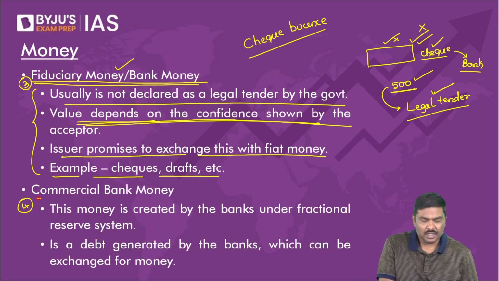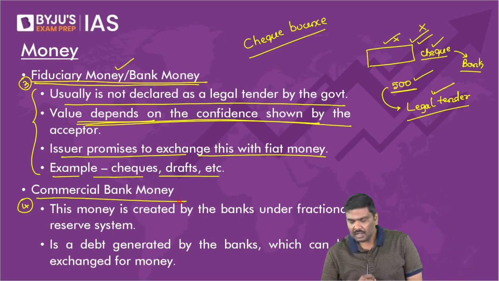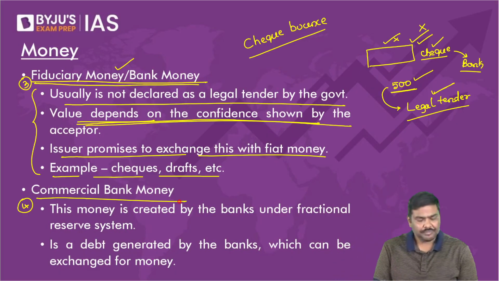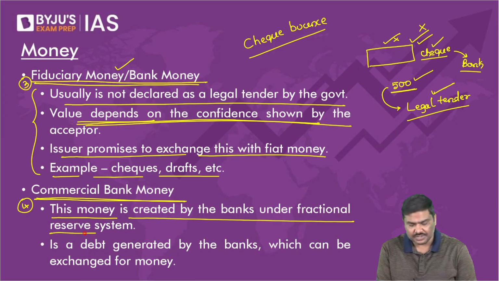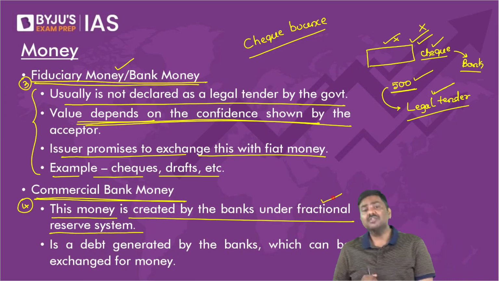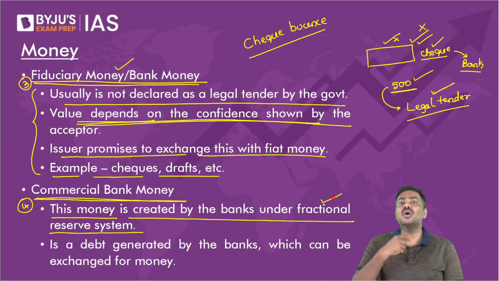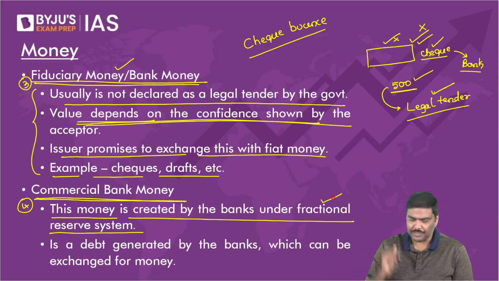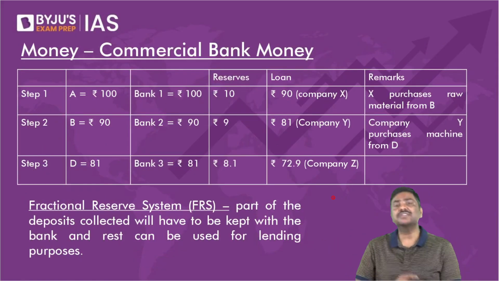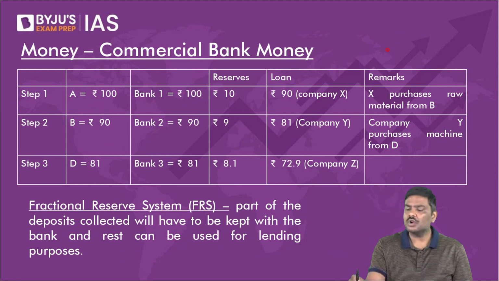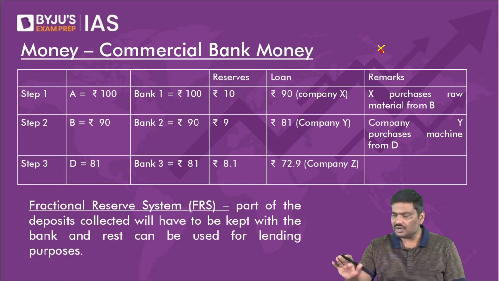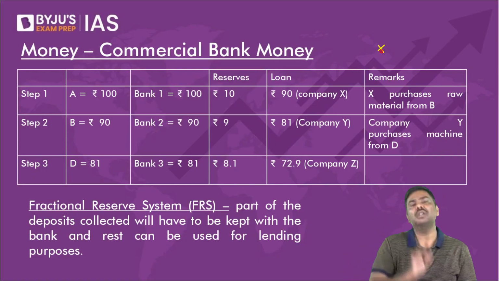Okay, now next one, commercial bank money. What is this commercial bank money? Please understand, this is the money which is created by the banks under the concept of fractional reserve system. Now, what is this concept of fractional reserve system? Follow this very carefully. Just an example, please do not memorize this table. Do not waste your time.